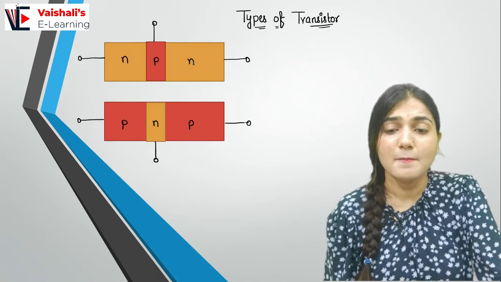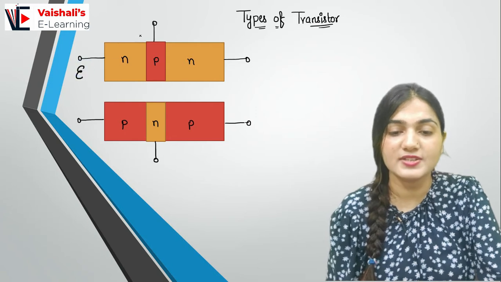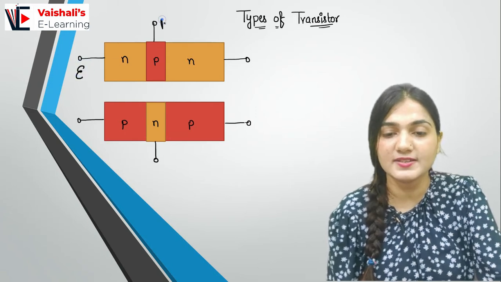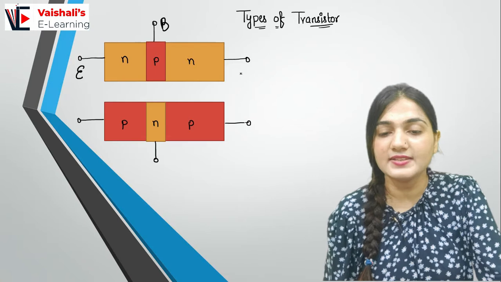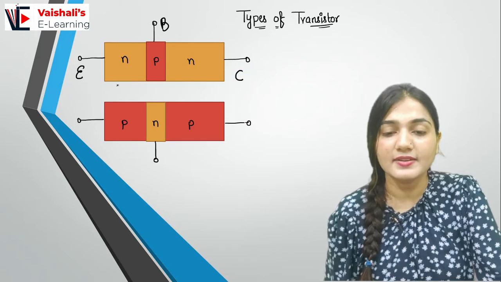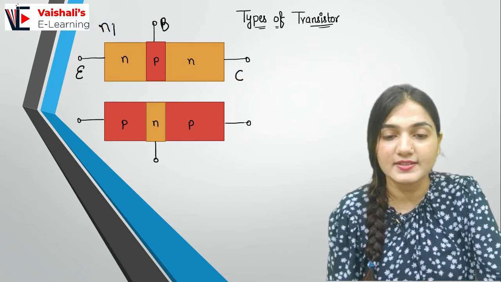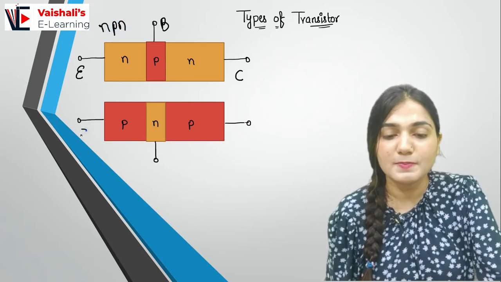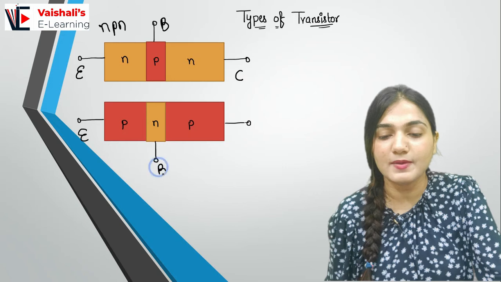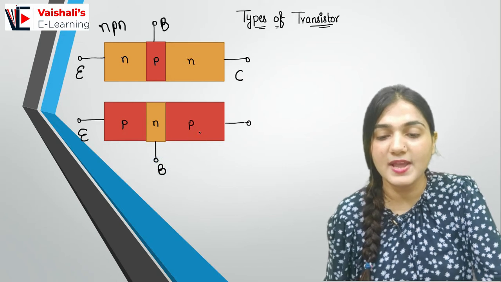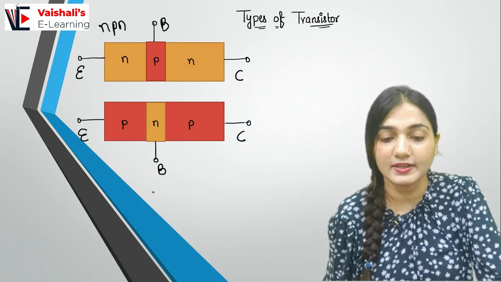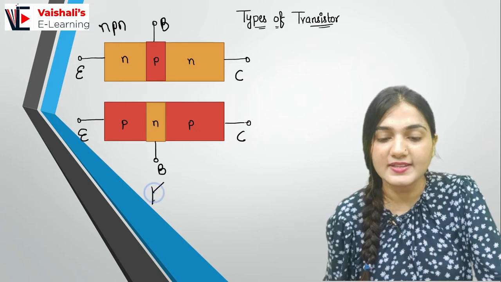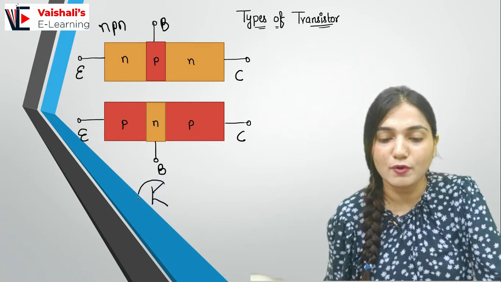Now here we have N, P and N. This is my emitter, which is represented by E. This P is representing my base and this N is representing my collector. This is my NPN type of transistor. Right, this is my PNP type of transistor. This P is representing the emitter, this N is representing the base, and this P is representing the collector. So for the NPN type of transistor, the representation is somewhat like this.